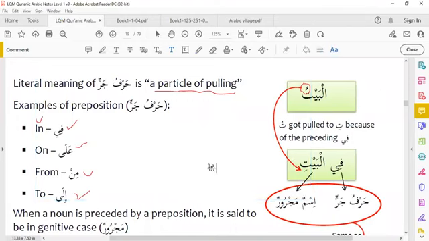Fil bayti, in the house. So it is a preposition, and when there is a preposition before a noun, it makes it majroor. Fil bayti. It will give kasra. Fil bayti.